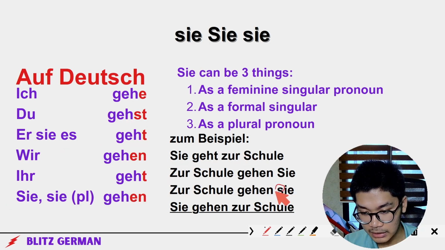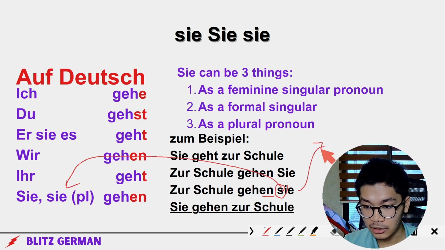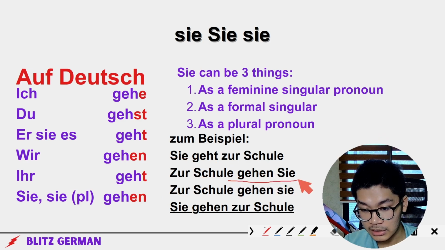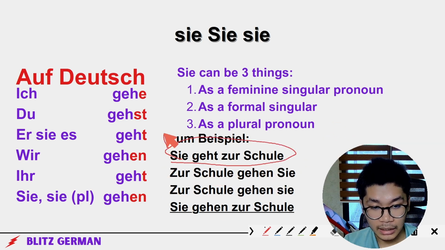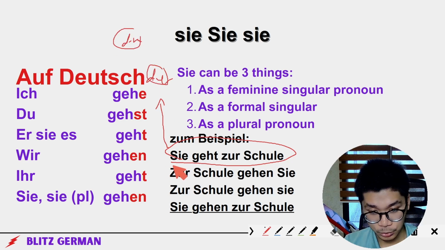But then this one is small sie. Sie plural. This means that there's a lot of kinder, kids going to school. A lot of kids go to school. And this one is you formally go to school. And this one is a Frau, die Frau, or the Katze, that's feminine, anything that's die, goes to school.